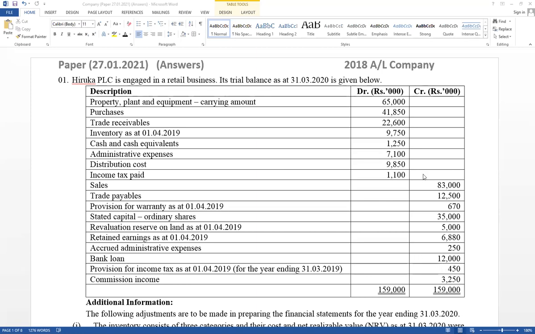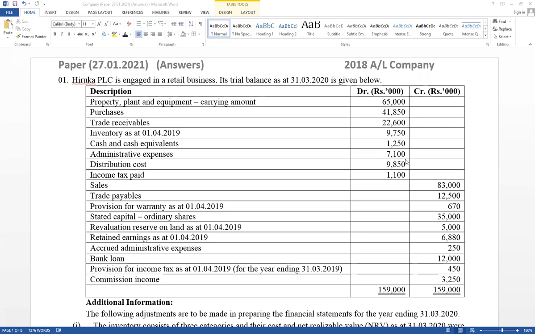Right. Today I'm going to discuss the 2018 company sum. Normally in the A/L paper, question number 1 is a company, where we are going to prepare general purpose financial statements. Sometimes there are components of financial statements in the A/L paper. If there are components of financial statements, there are 5 things available. First one is the statement of profit or loss and other comprehensive income, statement of changes in equity, statement of financial position, statement of cash flow, accounting policies and notes.